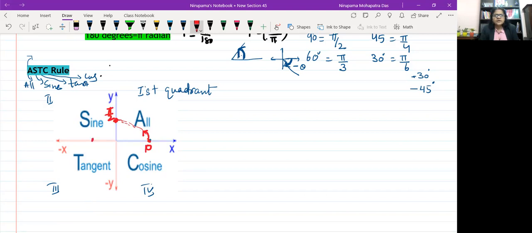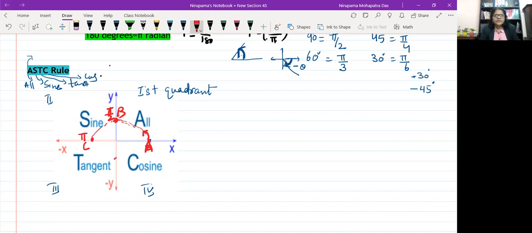Suppose I start with A, this is B, this is C. Now here you see, the moment you reach here, you are covering a semicircle. So this is 180 degree or pi.